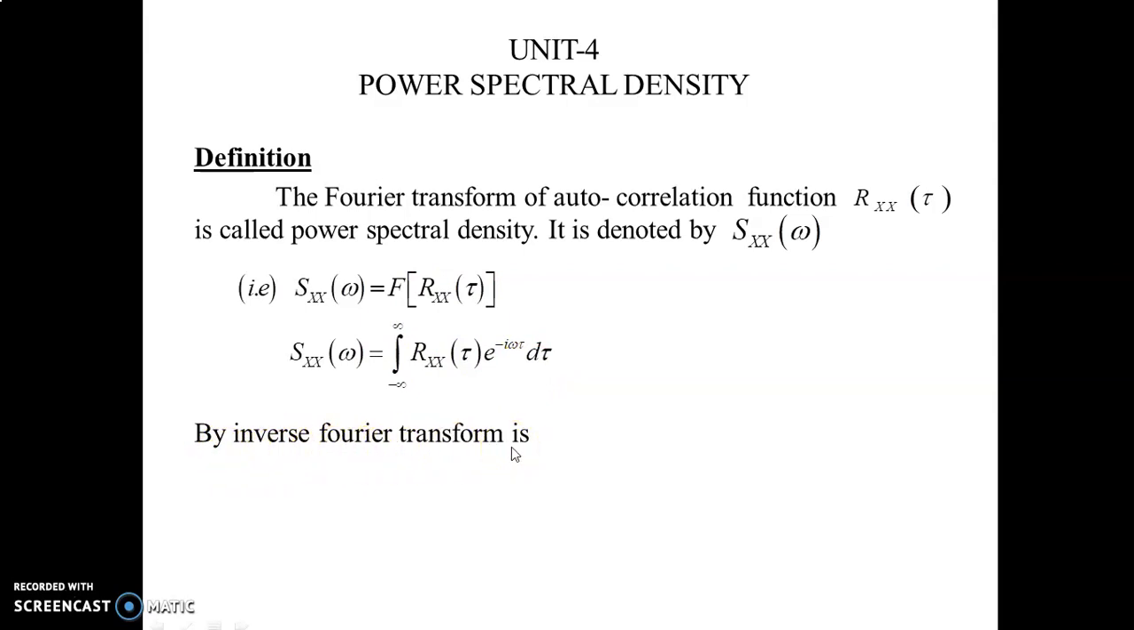The inverse Fourier transform is Rxx of tau equal to the inverse Fourier transform of the power spectral density function, that is Sxx of omega. It is defined by Rxx of tau equal to 1 divided by 2 pi times the integral from minus infinity to plus infinity of Sxx of omega e power I omega tau into d omega.